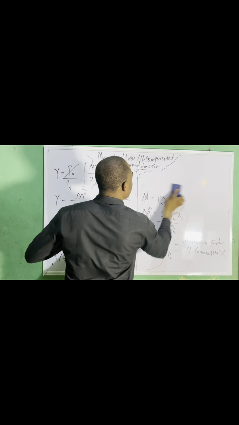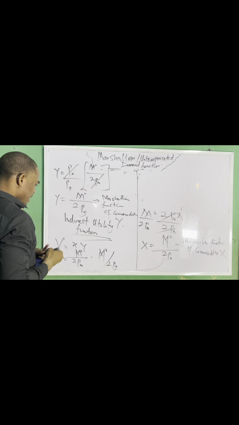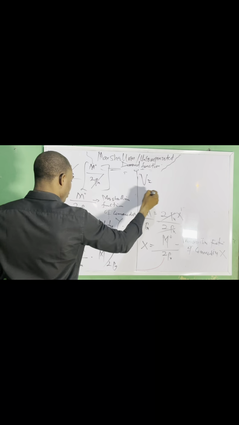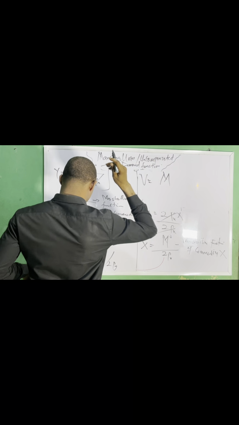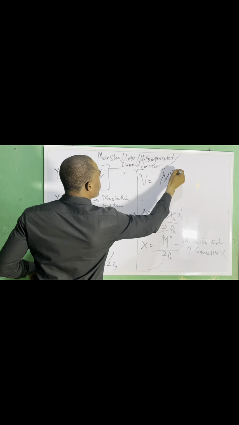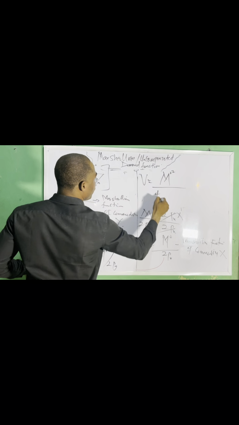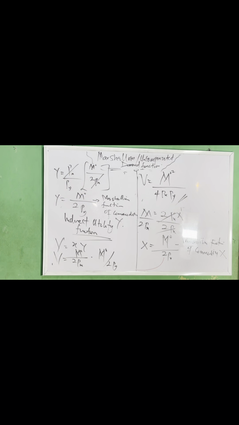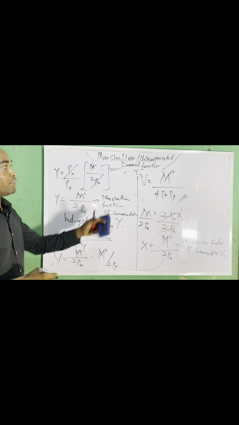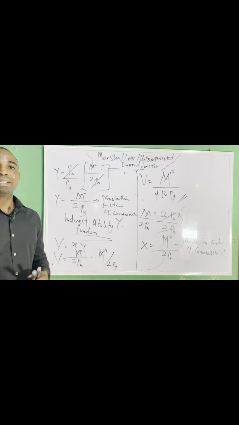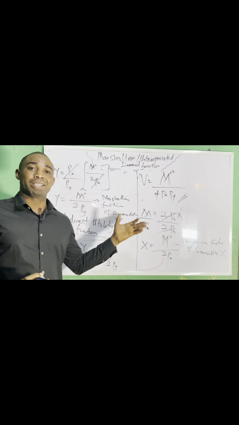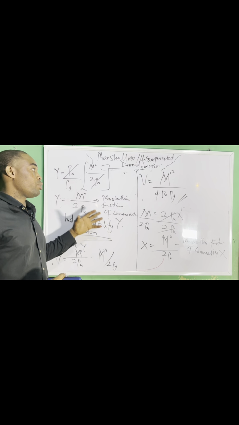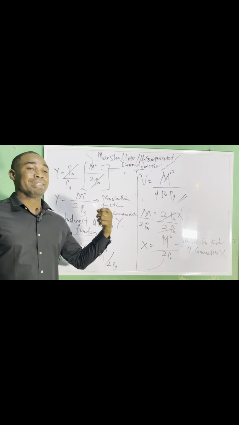So our final answer for the indirect utility function, v, will now equal MO squared over 4pxpy. So if the question states that you should find the indirect utility function, then this is your final answer.